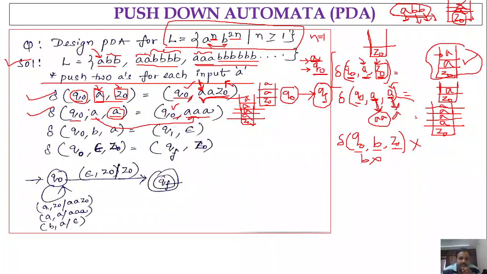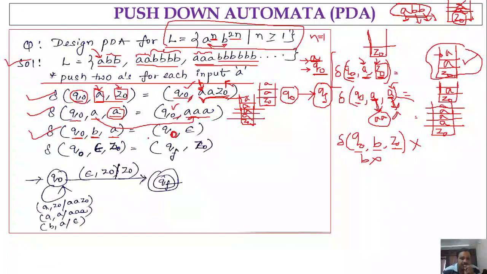So as long as you get A and the top of the stack is either A or Z naught, you push 2A's along with the stack content, and you will be in the same state. Next one: if you are in state Q naught and you get B as the input symbol and the top of the stack is A, then you will be in the same state Q naught. So here there is a mistake. Here it is Q naught.